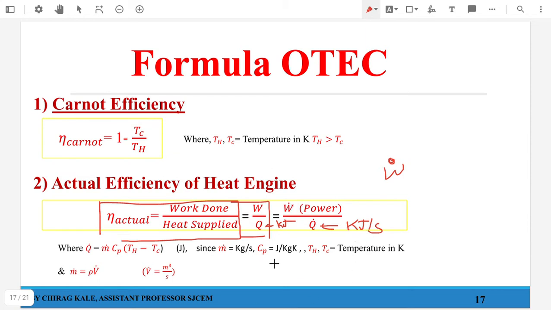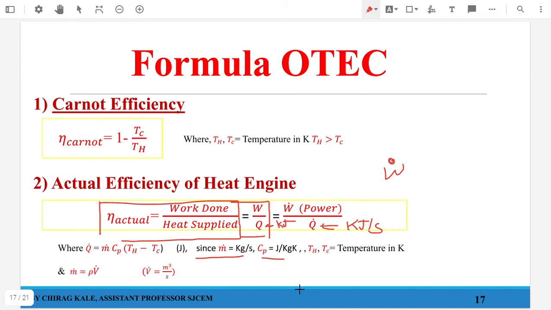Like in case of your mass flow rate. Fine, that is the heat flow or a heat flow rate. Now your q dot can be written as m dot cp (Th minus Tc). This is nothing but Q equal to m cp delta T, but it is written in terms of differentiation with time.